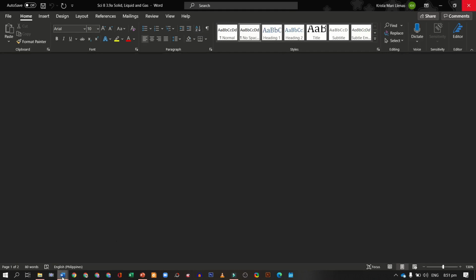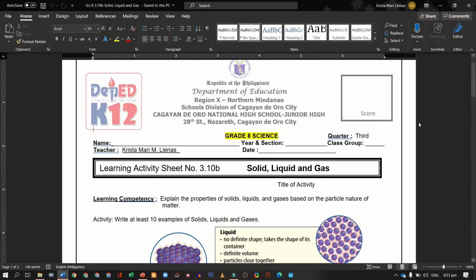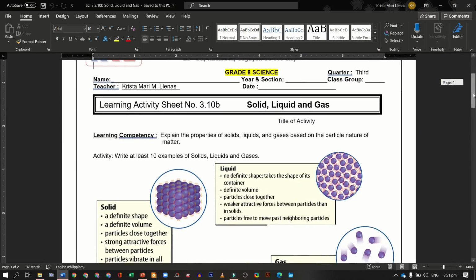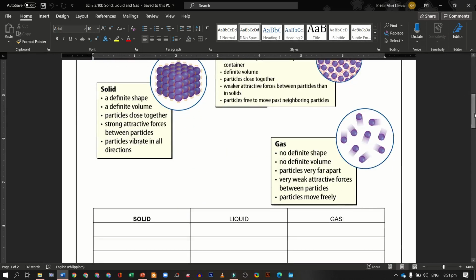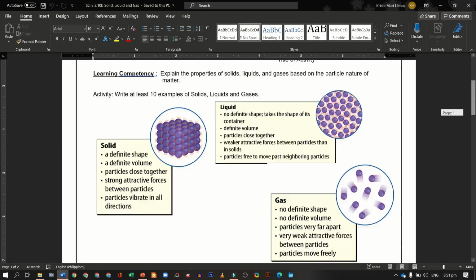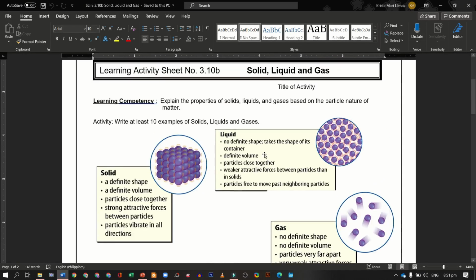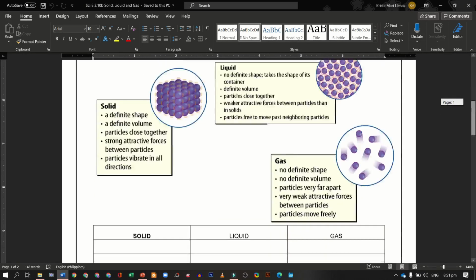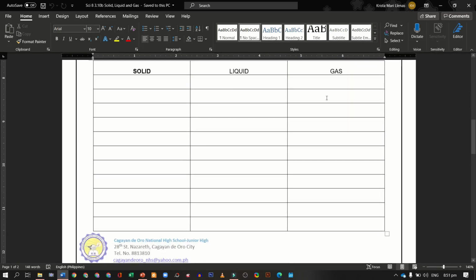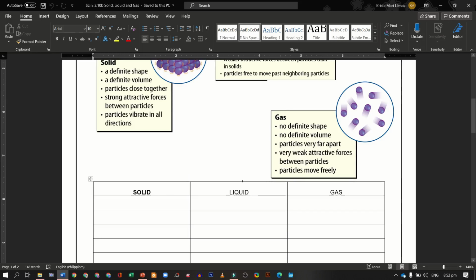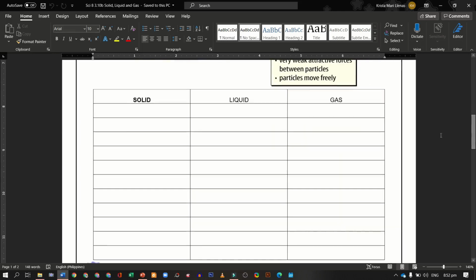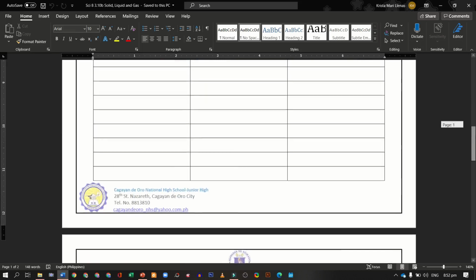Lastly, we have 3.10. So for 3.10, we have the solid, liquid, and gas. And again, we have here the properties of solid, liquid, and gas, or the 3 states of matter. With this part, you just have to complete this table. Just write 10 examples of solids, liquids, and gases.